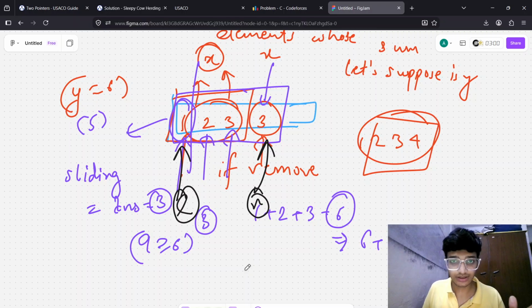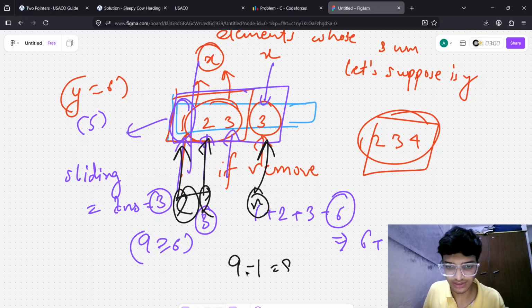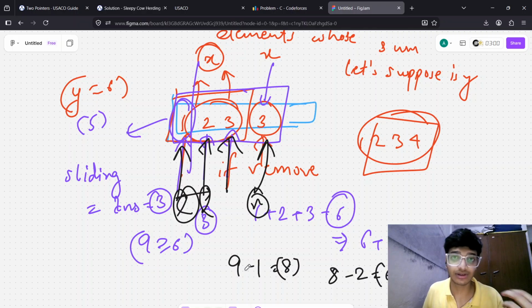So we move our left pointer to the right. So total 9 minus 1 is 8. Still greater, so we try to decrease. 8 minus 2 is 6. Again the same answer.